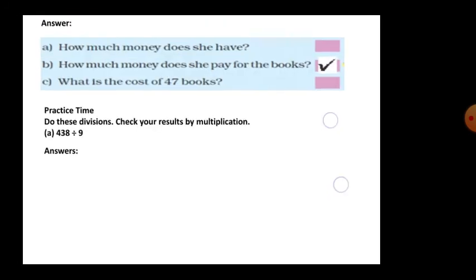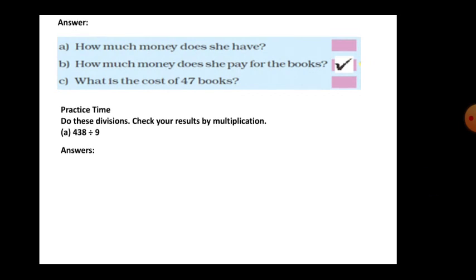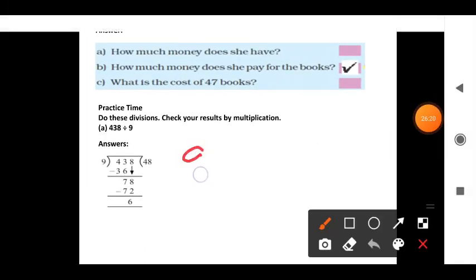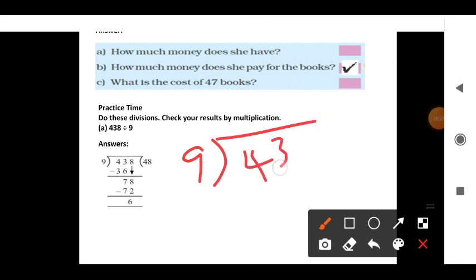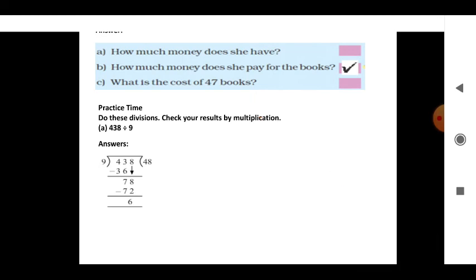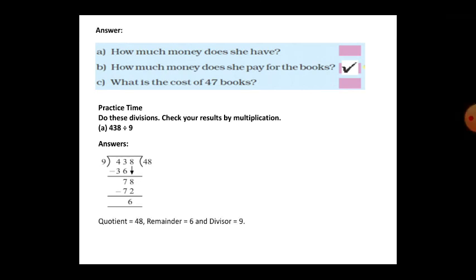Practice time. Do this division. Check your result by multiplication. You have to divide first and then check the answer. Here divide 438 by 9. 9 fours are 36. This 8 you take down. So 9 8s are 72. 6 is the remainder. Now quotient is 48, remainder is 6, divisor is 9.